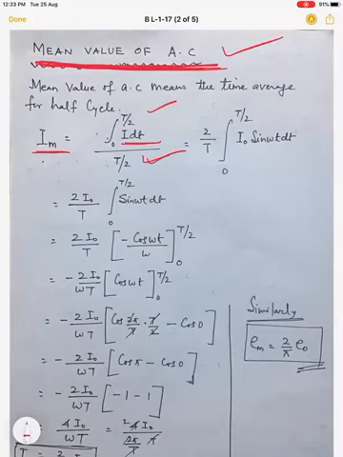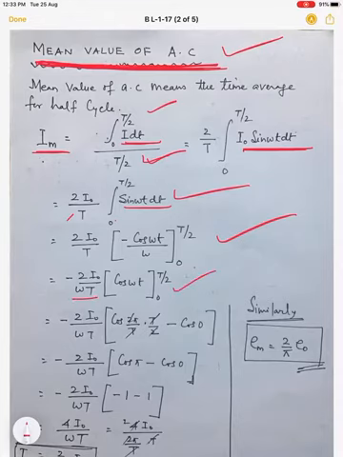In the previous derivation we have taken the average for a full cycle. So this is 2 by T, I naught sine omega t dt. In the same manner as in the first one, we proceed. So 2 I naught upon T, sine omega t, 0 to T by 2. Then again the integration of sine omega t dt is minus cos omega t by omega, limit 0 to T by 2. So minus 2 I naught upon omega T, cos omega t, 0 to T by 2.